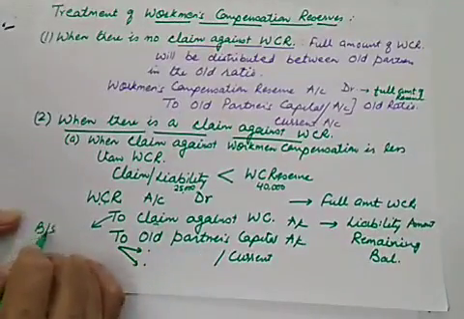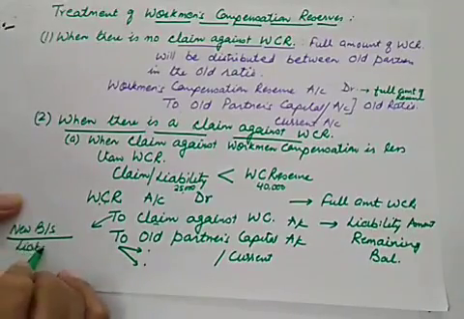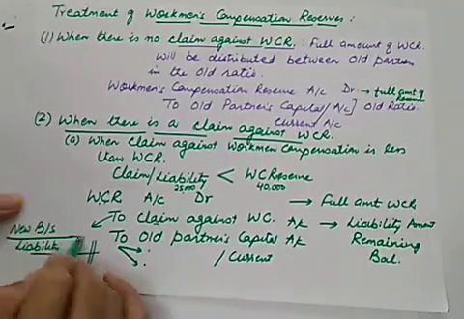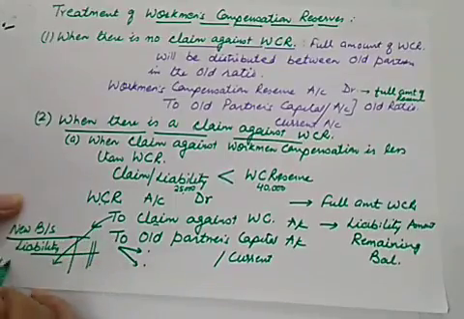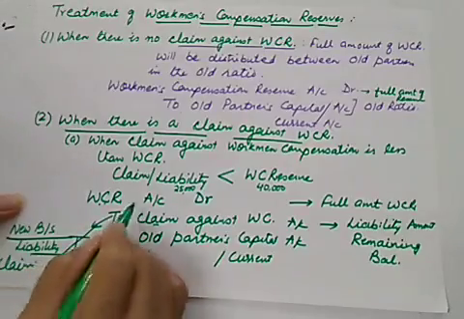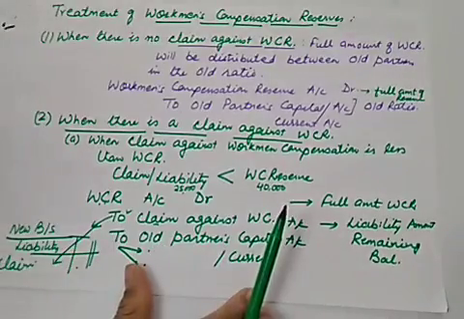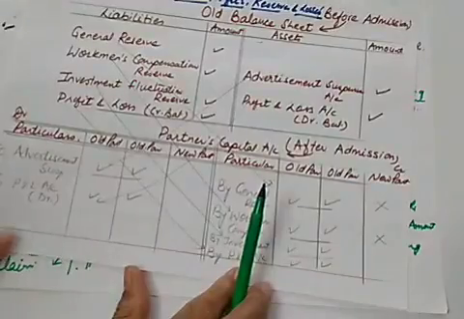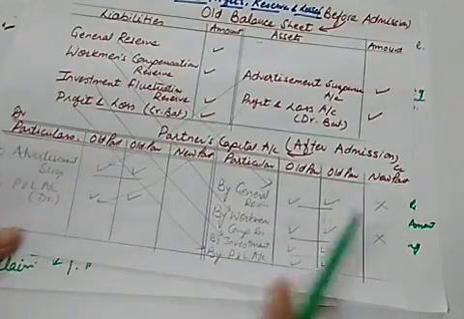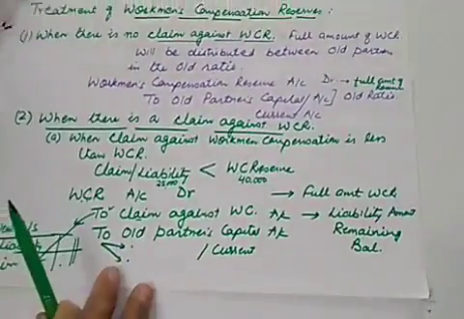Where to show it in the balance sheet? In the new balance sheet, on the liability side. This particular claim will be written here, claim against workman compensation, this much amount. So this is to be shown on the liability side of the balance sheet. The reserve will go to partners' capital, to the old partners in the old ratio. But this claim amount will be recorded as a liability.